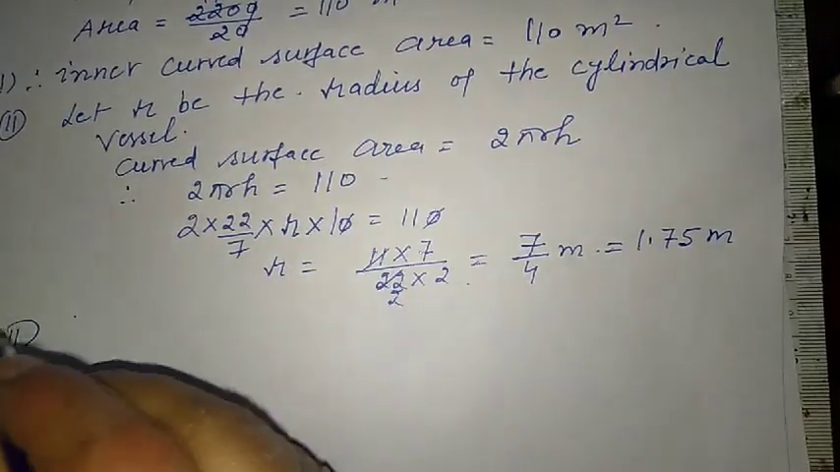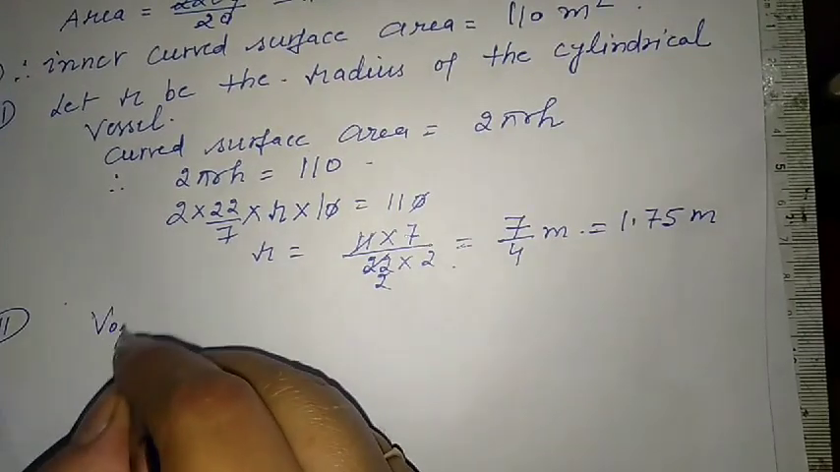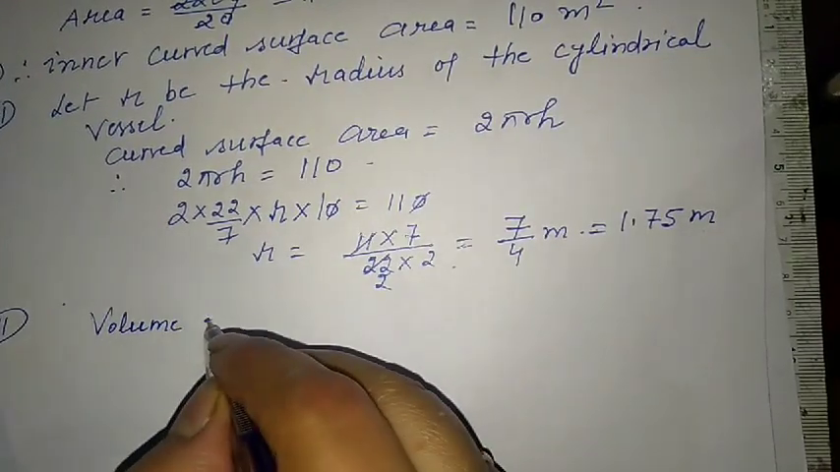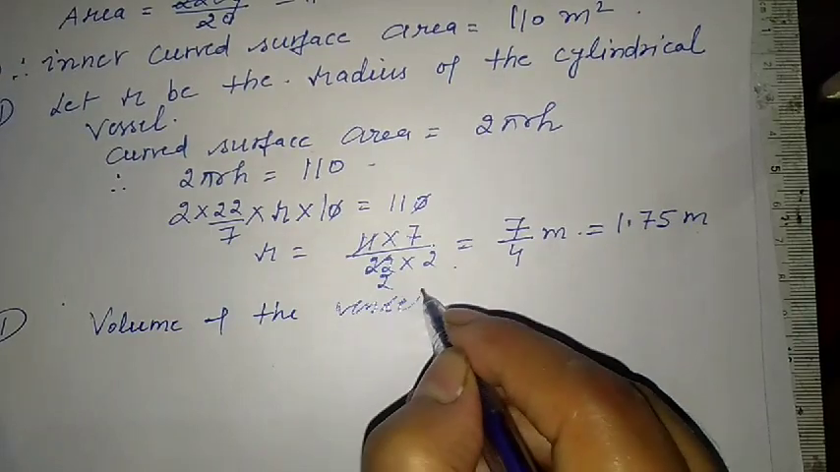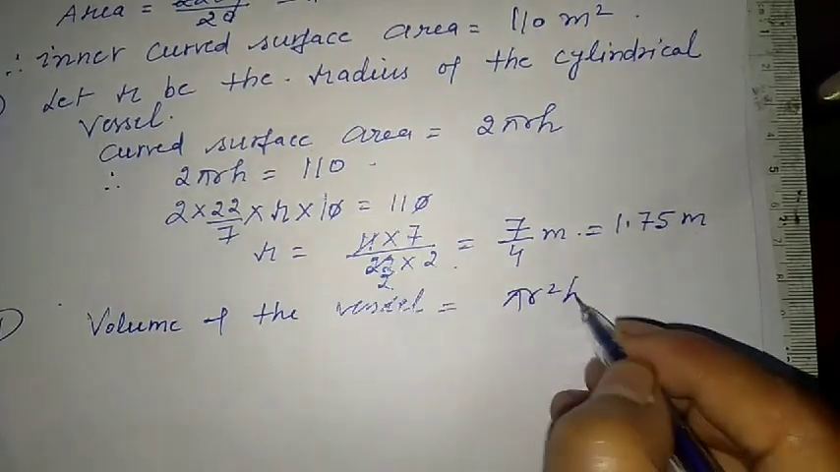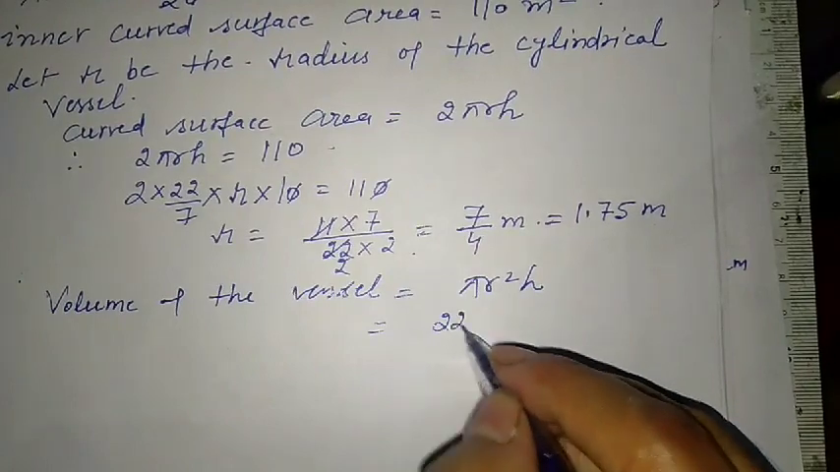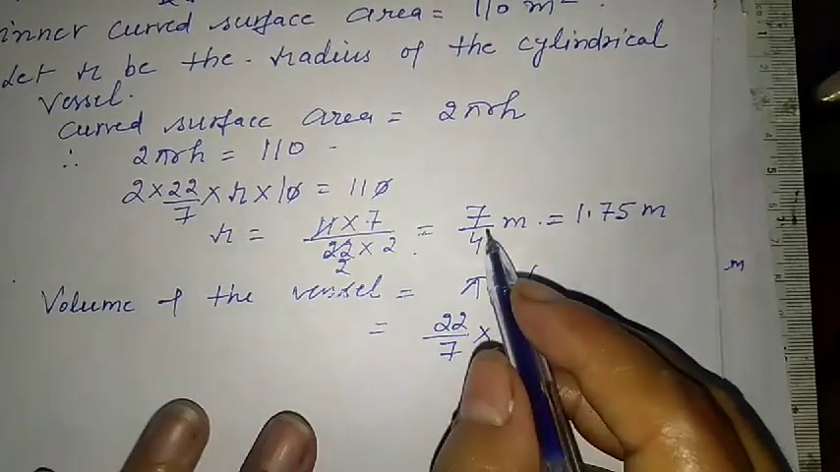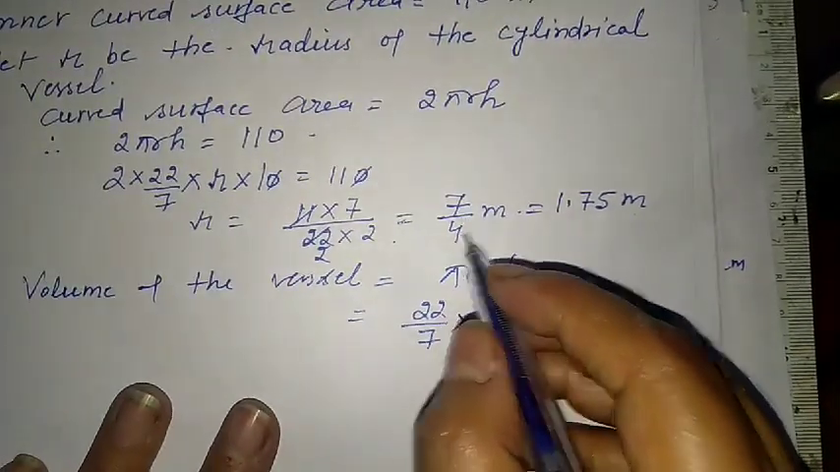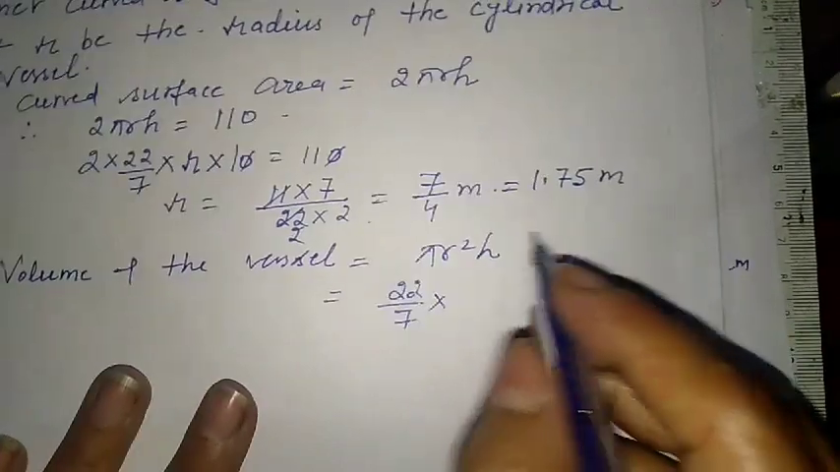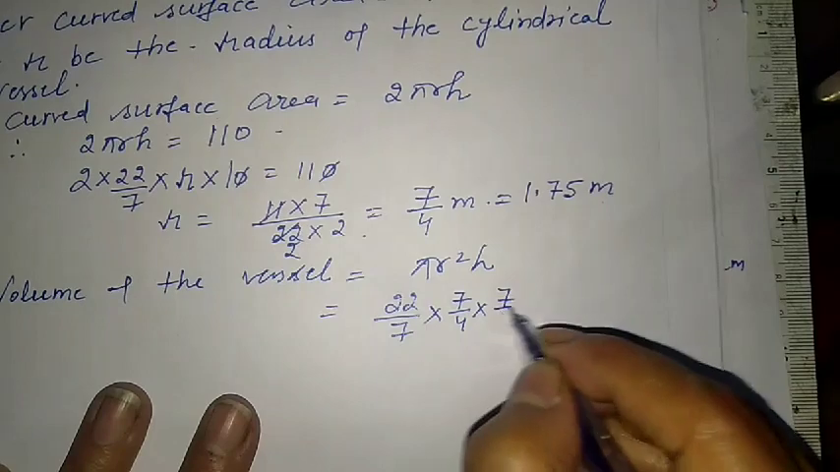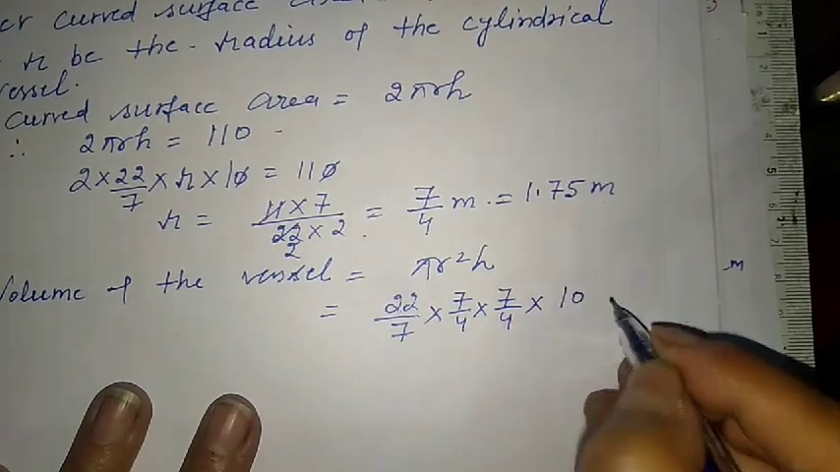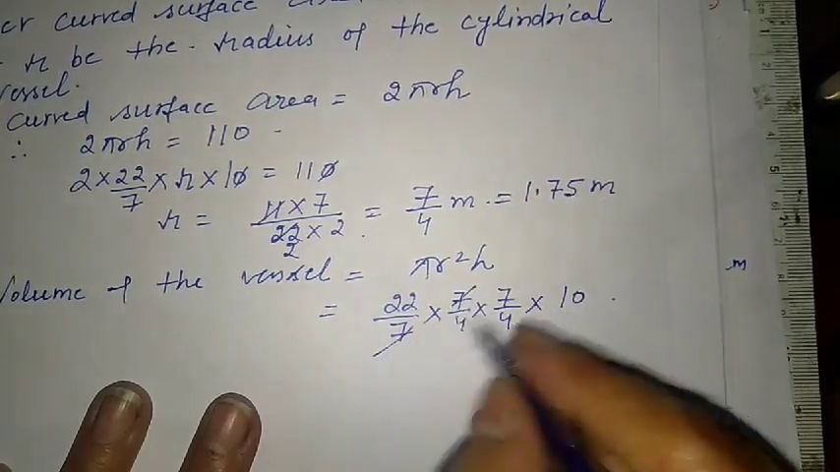Now for the third part, we have to find the volume of the vessel. Formula is pi r square h. Pi we have here 22 upon 7, r we can take 7 by 4. No need to take decimal because we would have to solve it again. So here we can write 7 by 4, 7 by 4 into 10. This 7 can be cut.